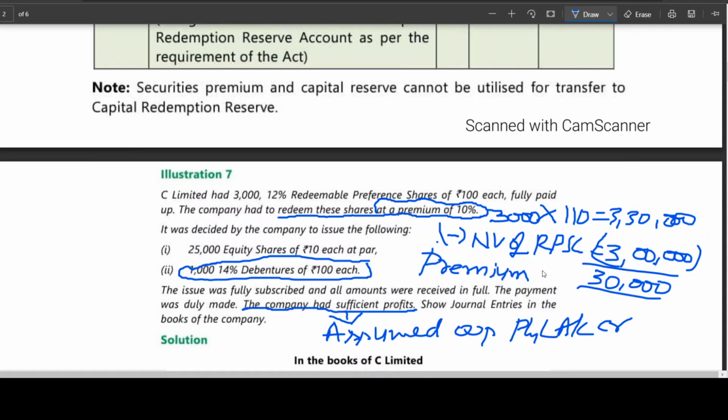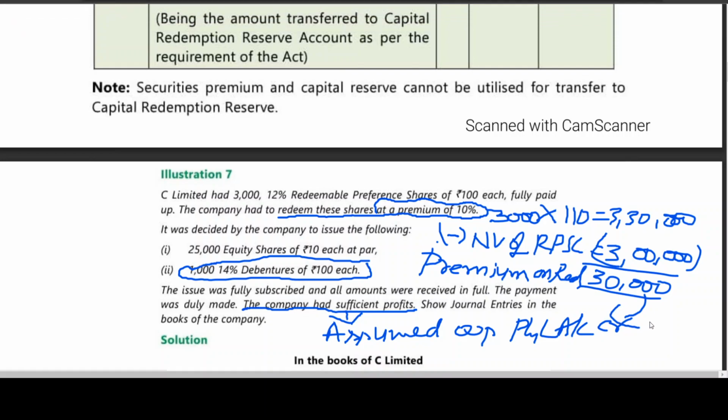Is premium on redemption. This is also to be adjusted to P&L account. So one is to transfer to CRR 50,000, and we need P&L account balance for premium on redemption. I think you can go for the entries.